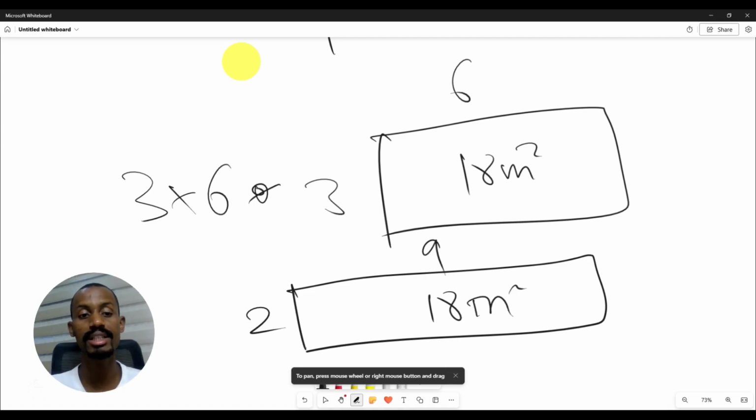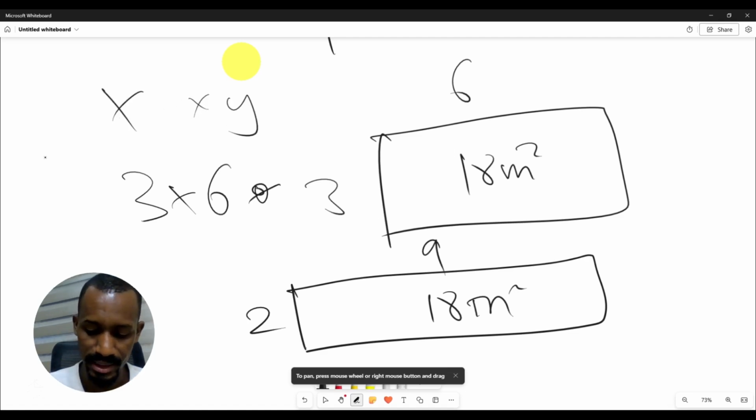So the reason why most of the time you see the term something by something, x by y, it means that this side is this and this side is that. They are combining two lengths together to form an area, and we leave it like so. When we are mentioning tents and other things, we just say 3 by 3, 3 by 6, 4 by something.